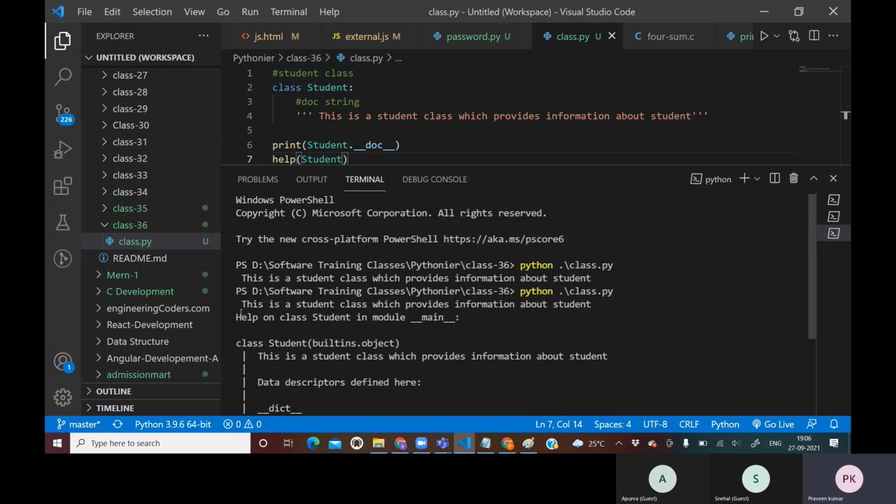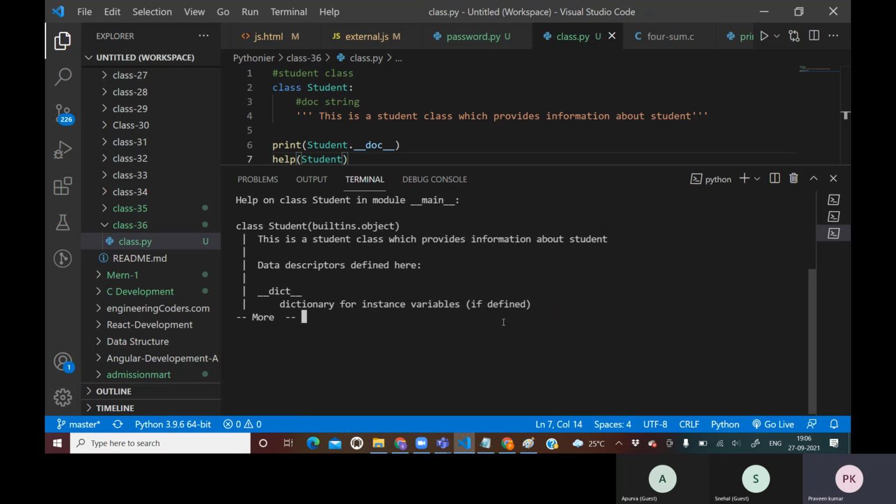After getting the doc string, it says help on class student in module main, dunder main. Dunder main tells whether it is an independent module or not. If it returns main, it means it is an independent module. If it returns the file name, then it is a module imported from somewhere.